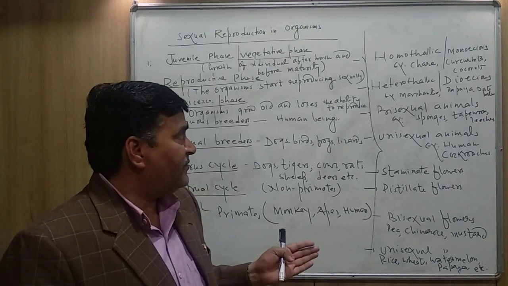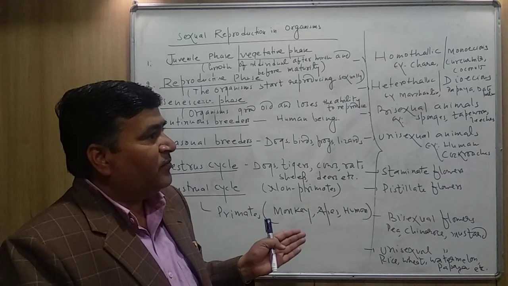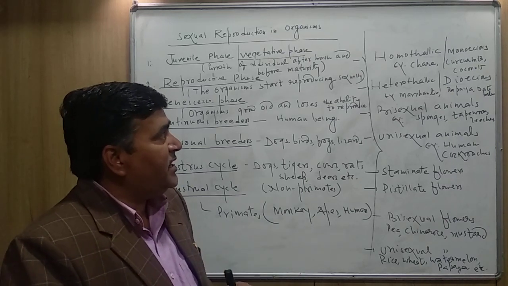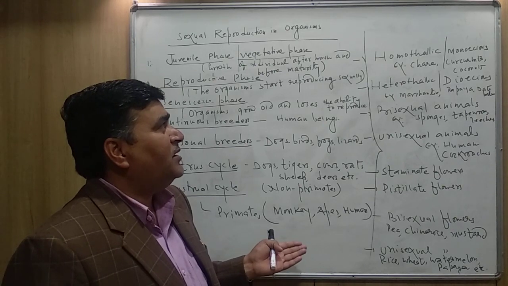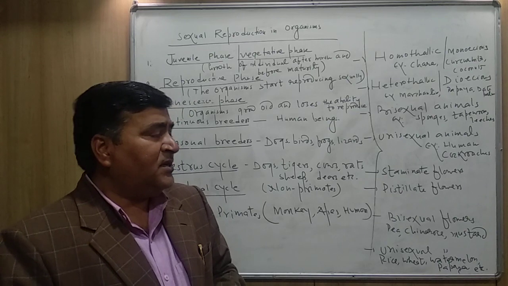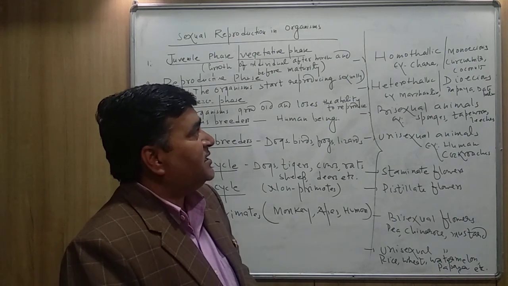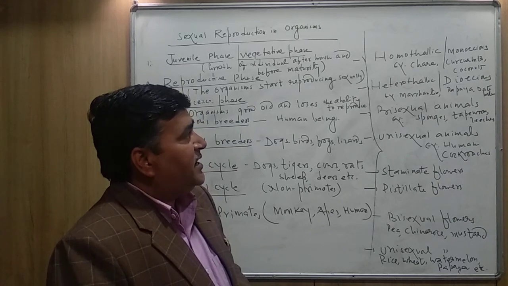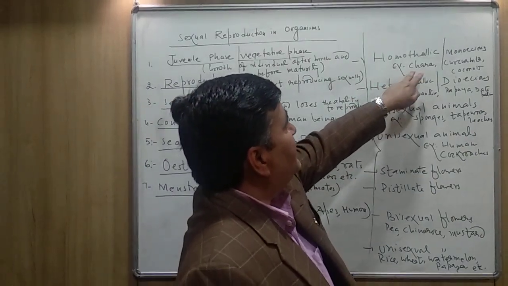If the same mycelium has both of the parts, male and female, both on the same mycelium, same body, the body is said to be what? Homothallic. So homothallic or monoecious means the organisms having both of the sex organs, that is male and female. I have written here some examples.